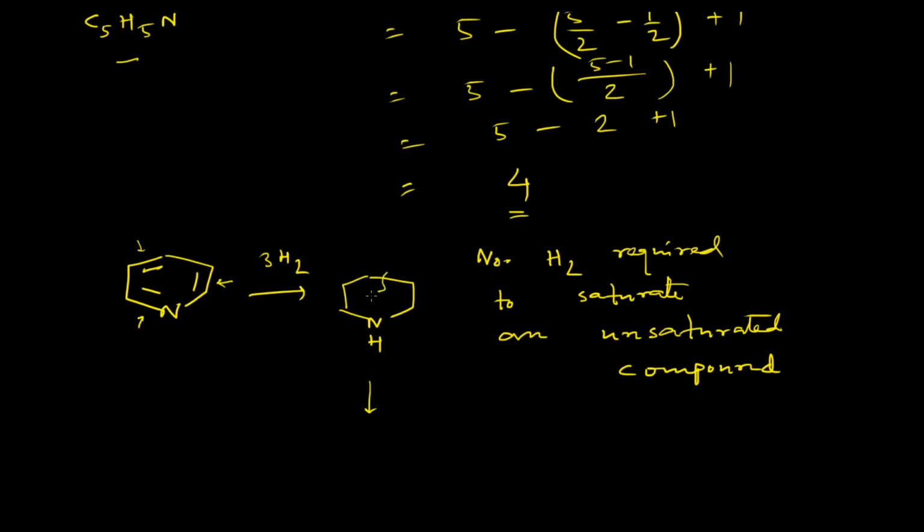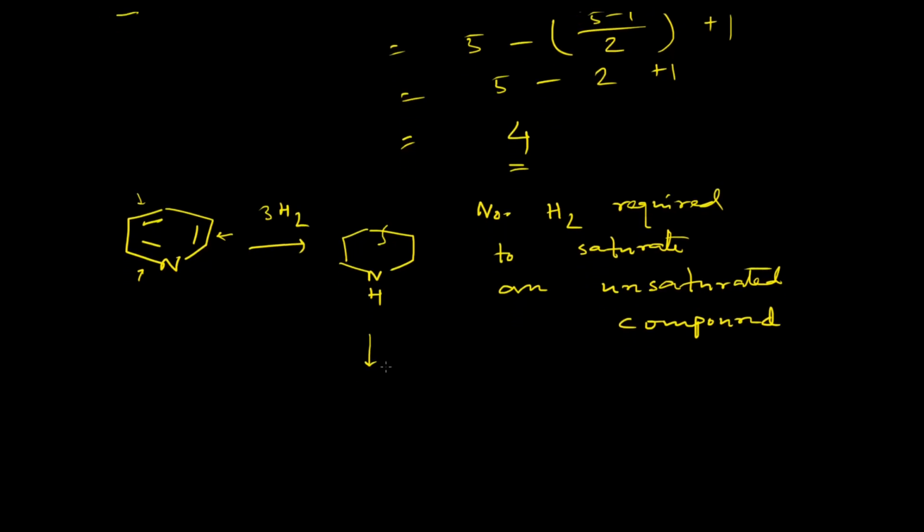if you break this cyclic structure and want to convert it into the corresponding acyclic structure in order to fully saturate the cyclic compound, then one extra hydrogen molecule is required, and then it will become a fully saturated, 1, 2, 3, 4, 5, 6, fully saturated acyclic compound.